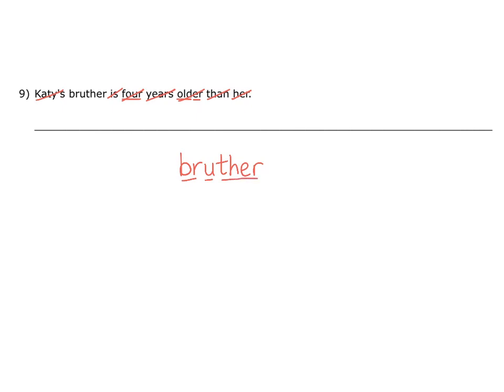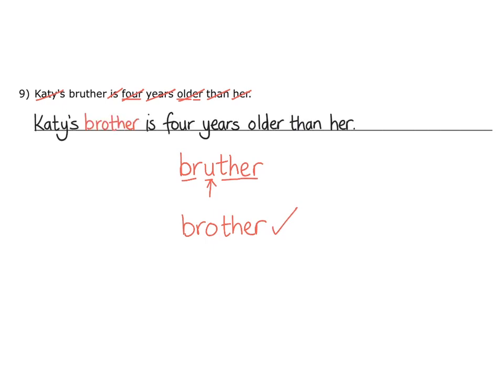However, the U in this spelling is incorrect. It should in fact be the letter O, like this. This is another one of the words in our language which is spelt differently to the way you might pronounce it. If we pronounced it the way it's spelt, we might say brother, but in actual fact we would say brother instead. Now we have the correct spelling, we can insert it back into the sentence. Katie's brother is 4 years older than her.